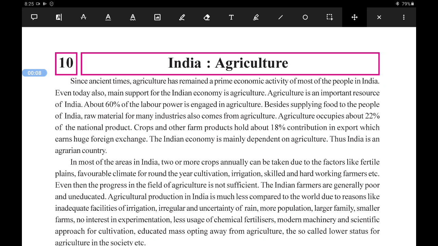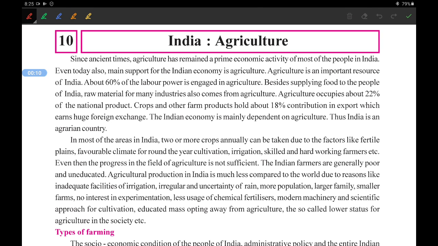Today we are going to start a new chapter from our geography section, chapter number 10, India Agriculture. In this chapter we are going to study the agriculture sector of India. We have been studying for the last few years that India is an agrarian country, meaning India is mainly dependent on agriculture.